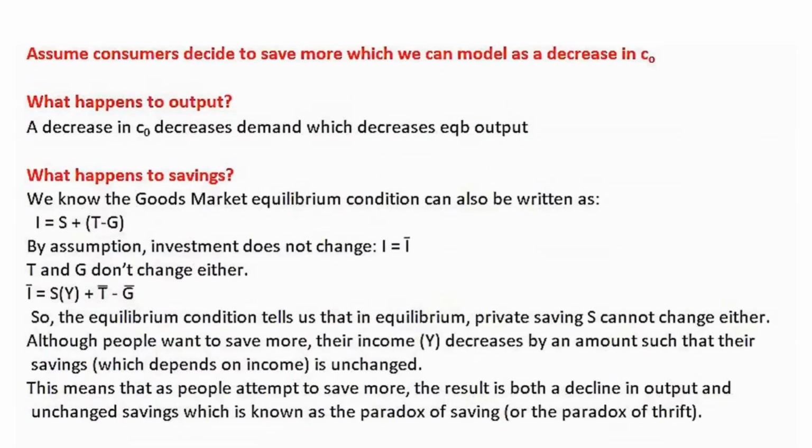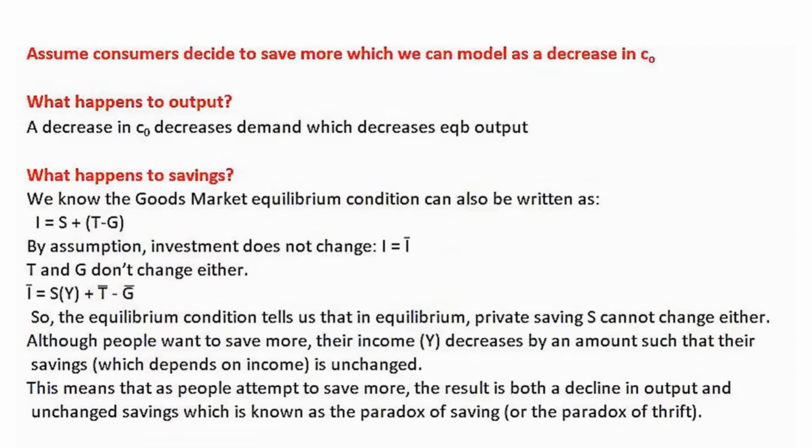To understand this, we assume consumers decide to save more, which in our model we can model as a decrease in autonomous consumption C naught. Now, the first question arises: how does this affect output? A decrease in autonomous consumption will decrease demand, which will decrease equilibrium output through the multiplier effect. Now, how does this affect savings?